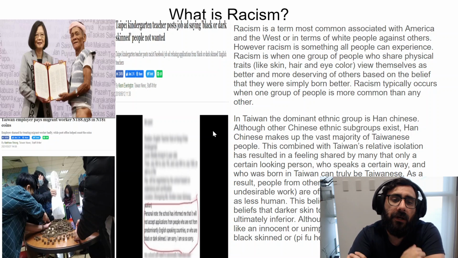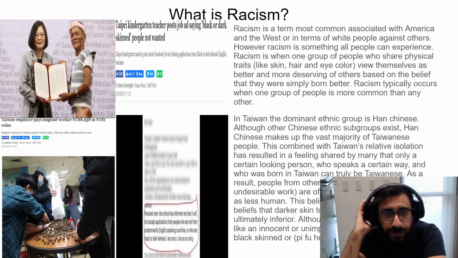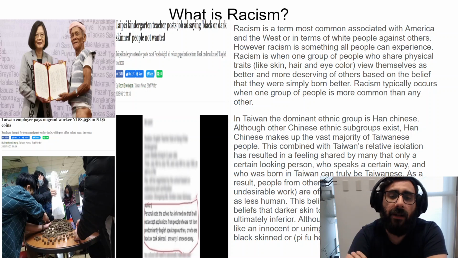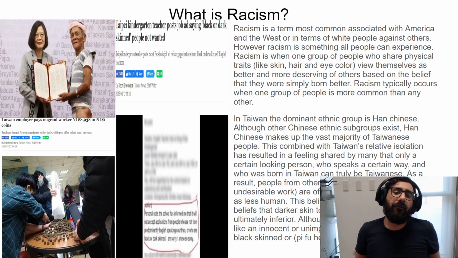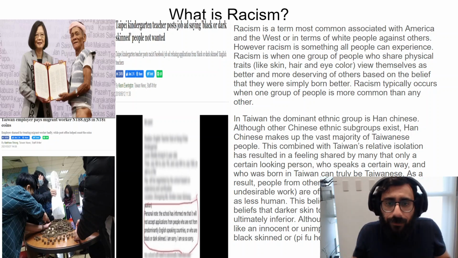One Taipei kindergarten posted a job saying that they wanted to recruit new teachers, but they refused to hire anyone who had black or dark skin. So this is a textbook example of racism. They think only white people or certain other kinds of people are capable of teaching in English.